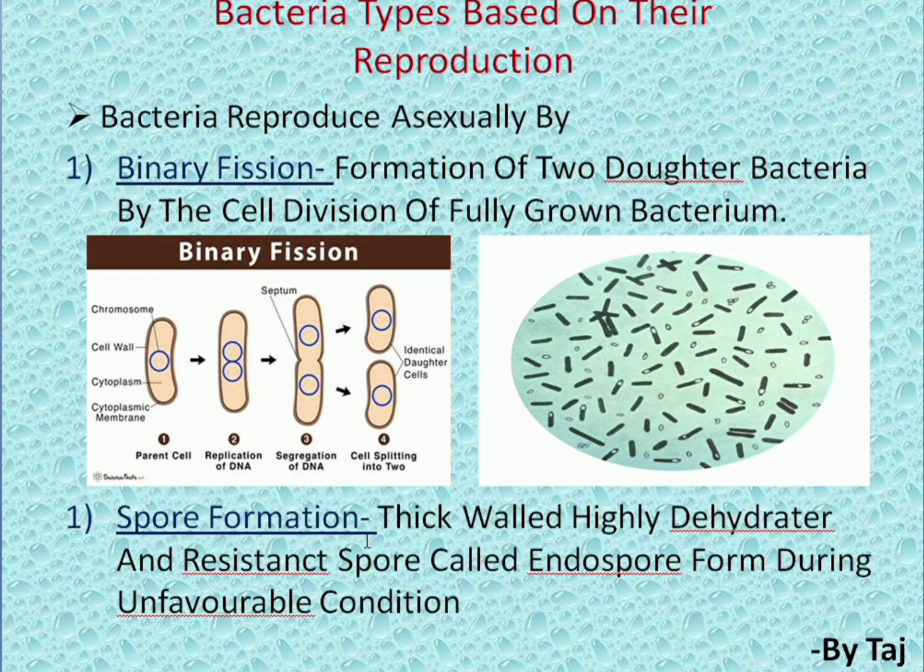And spore formation means when an unfavorable condition is there, at that time thick-walled, highly dehydrated and resistant spores called endospores are formed. After that, when it gets a favorable environmental condition, the cell wall will rupture and produce new individuals. So this is another type of reproduction that occurs in bacteria.